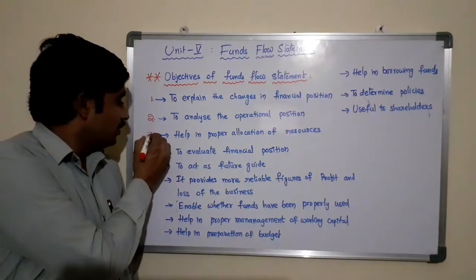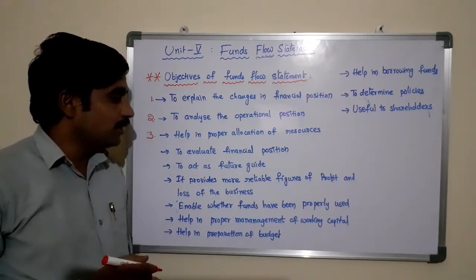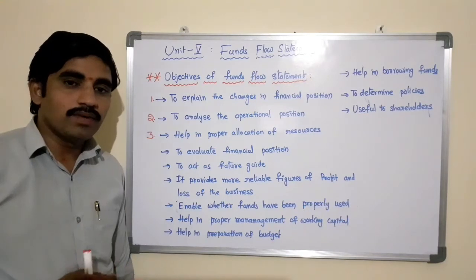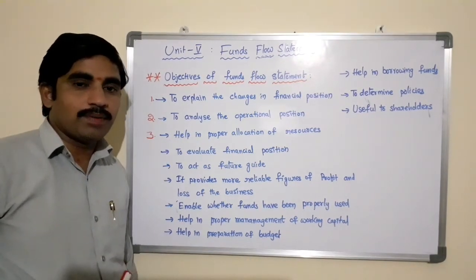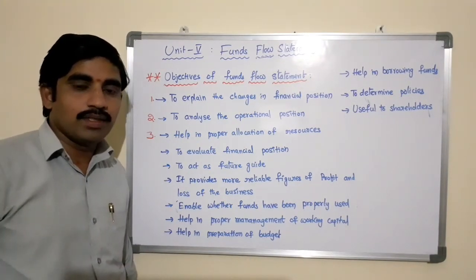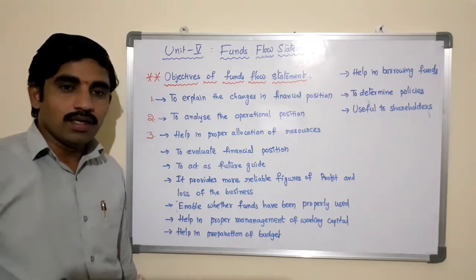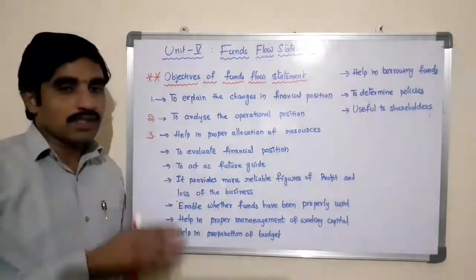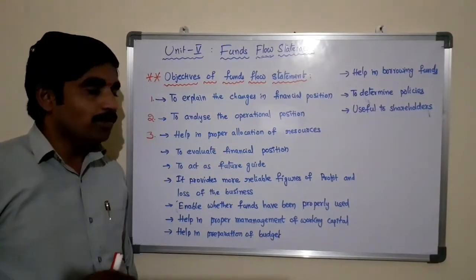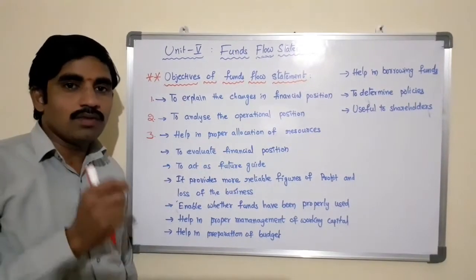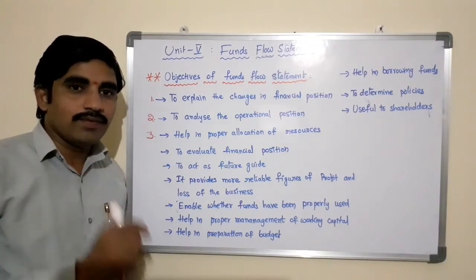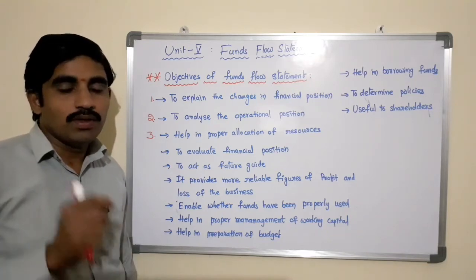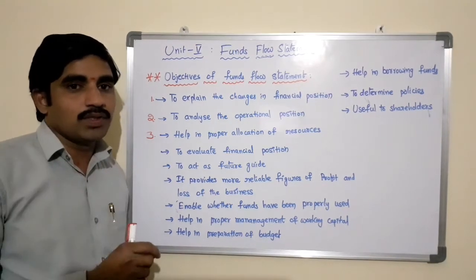The next one is that it helps in proper allocation of resources. Yes, whatever the resources available in terms of capital, assets, raw material, manpower, or whatever the resources available in the business, this funds flow statement can help in proper allocation. So the objective of funds flow statement is to provide the information regarding the allocation of limited resources more efficiently and effectively.